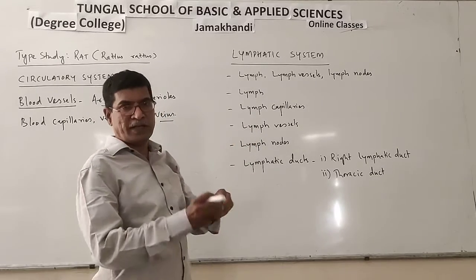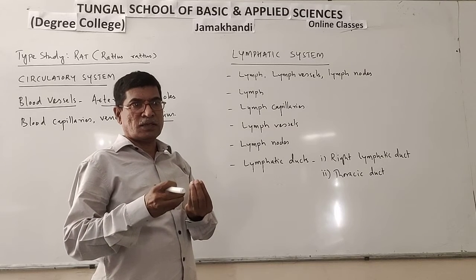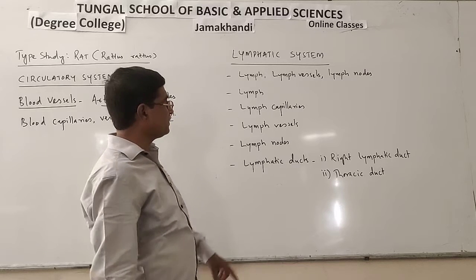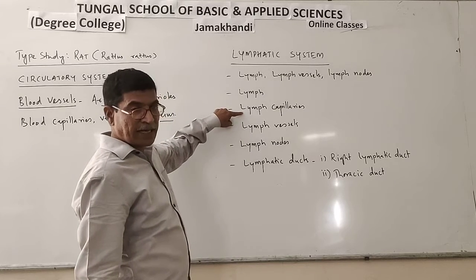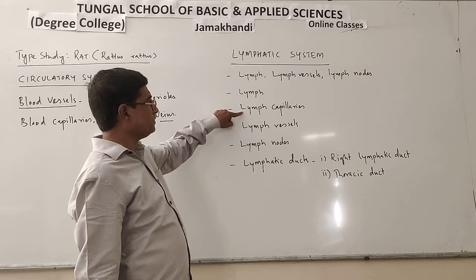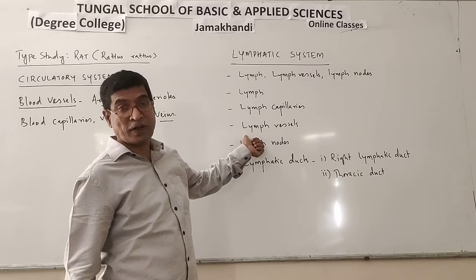Lymph capillaries are very small. These capillaries are present around the blood veins. They are larger in size than blood capillaries, but they have a thin wall.